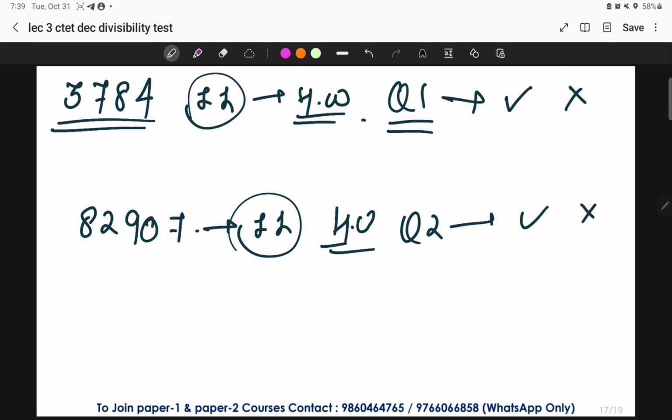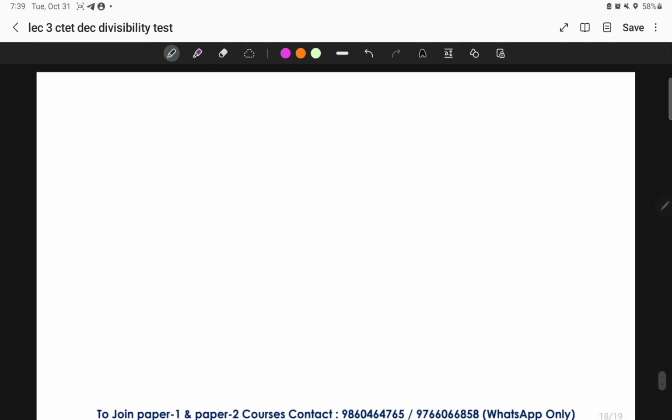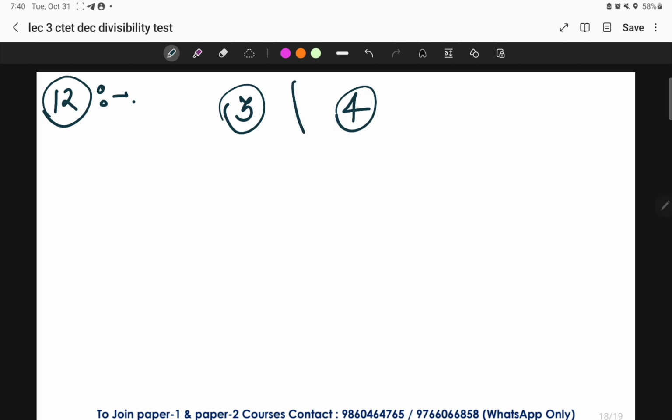Okay, simple. So moving on to the divisibility test of 12 now. Again, interesting. If a number is divisible by 3 as well as by 4, compulsorily by both the numbers, we can say that the given number is divisible by 12.